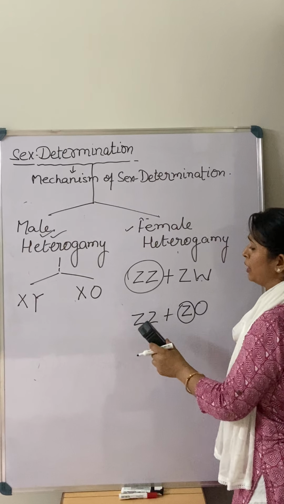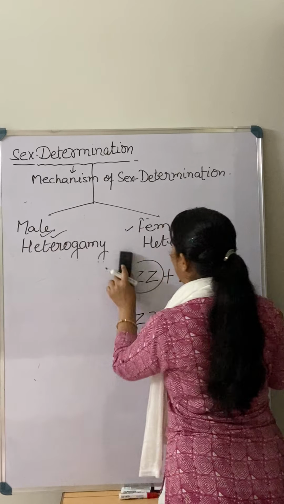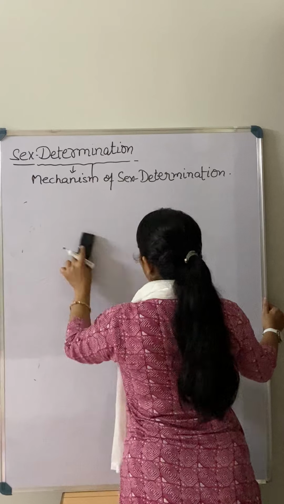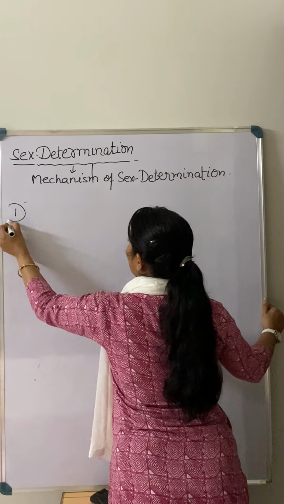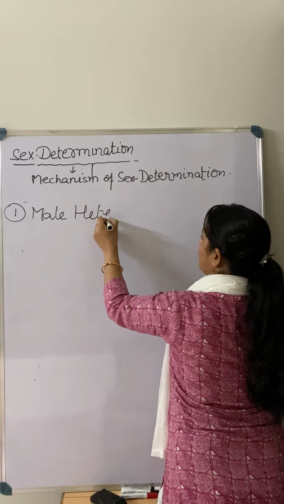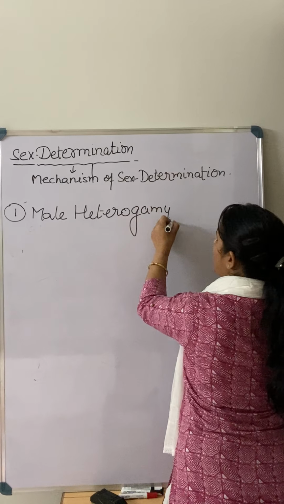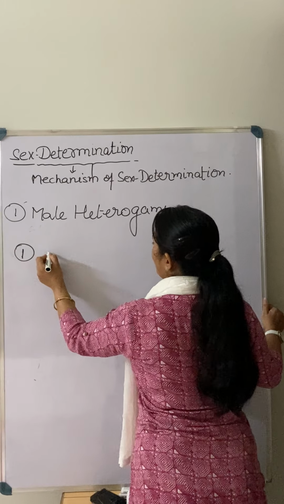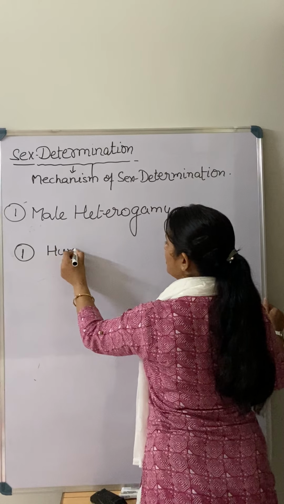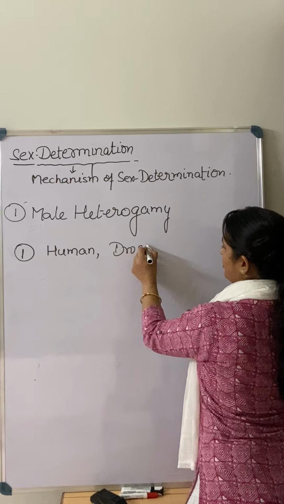Now how is it going to be decided? By these chromosomes we can see individually in each of the heterogamy. So first we will go through the male heterogamy. As I told you, in male heterogamy, for example, if we talk about humans, or a very common one is the Drosophila.